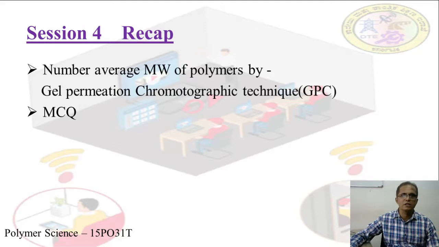In our previous session, we have come across determination of molecular weight, that is the average molecular weight of polymer sample by GPC technique, that is gel permeation chromatographic technique.